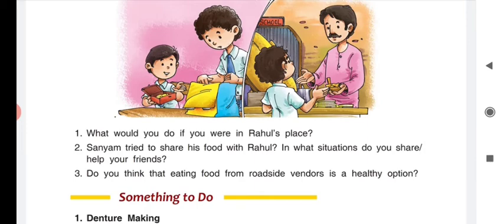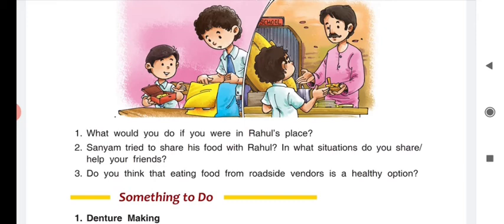How they cook the food, whether it is properly cleaned or not, whether the vessels are properly cleaned or not, whether the man who is selling maintains proper hygiene or not. So these are the questions. That's why eating food from roadside or outside is not a healthy option.